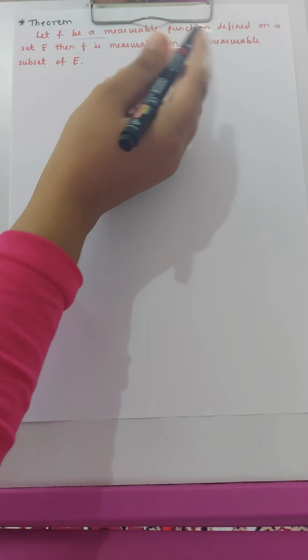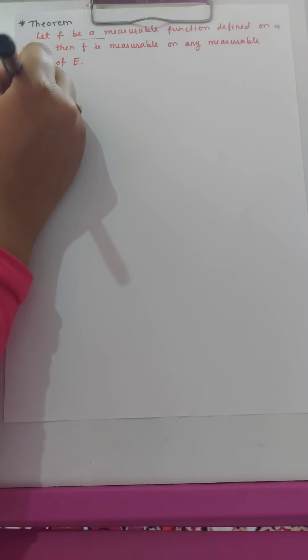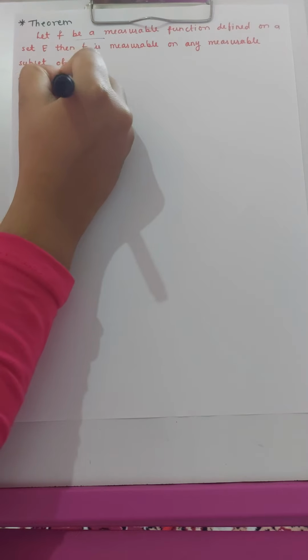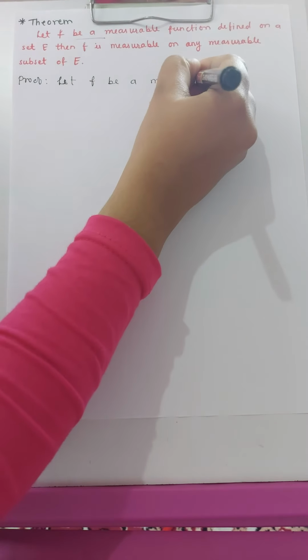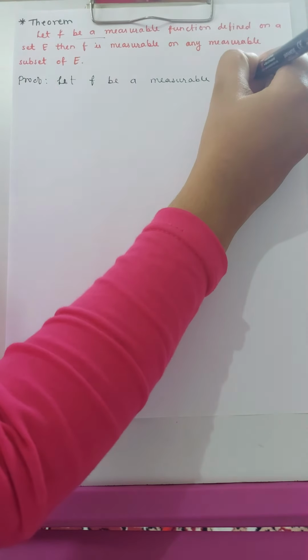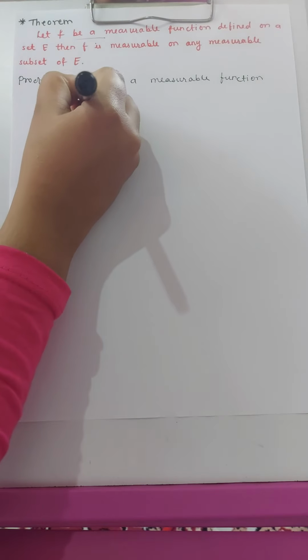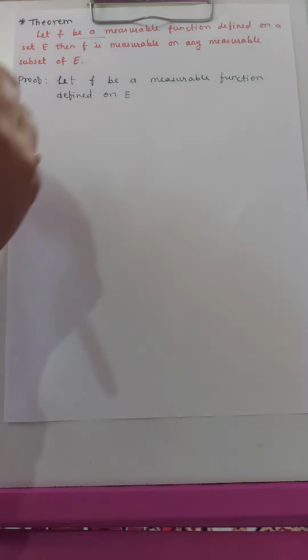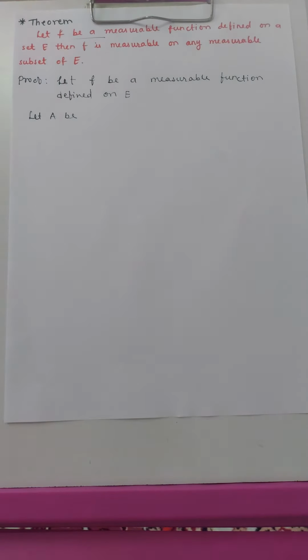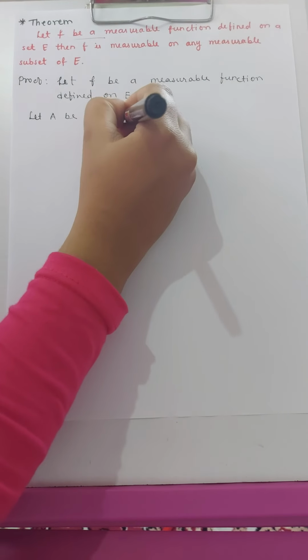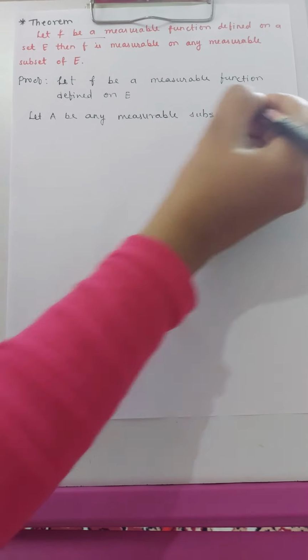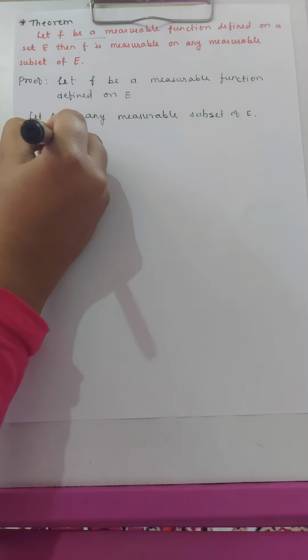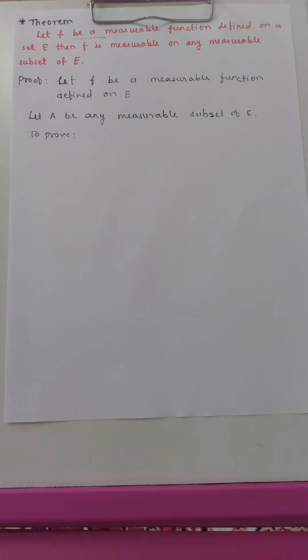Also E is a measurable set, and we have to prove that f is measurable on any measurable subset of E. So proof: let f be a measurable function defined on E. Let A be any measurable subset of E. And we have to prove that this function f is measurable on any measurable subset of E.